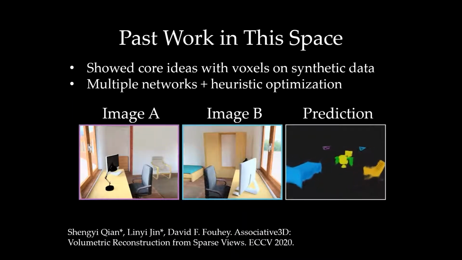The most similar work in this direction is Associative3D. Here we reconstruct volumetric objects using multiple networks and a heuristic RANSAC-like optimization from two images. While effective on a 6-object subset of a synthetic dataset, these components fall short on the more challenging realistic Matterport3D dataset that our work uses. By contrast, we propose a more principled optimization strategy to handle planar segments in realistic data. Additionally, our approach has one backbone network forward pass per image pair.